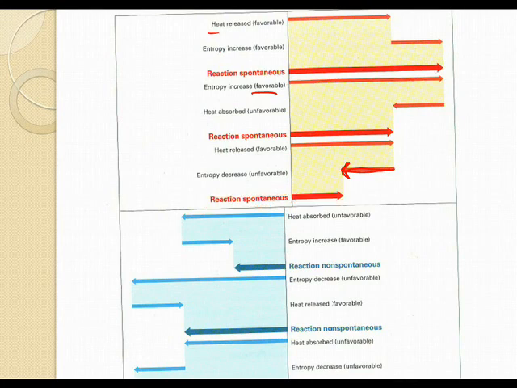Let's say we are absorbing heat. So we have to add heat to the reaction. But the entropy is still increasing in a disorderly fashion. But so much more heat was added that it becomes non-spontaneous. In this case, the entropy is decreased, even though that released a little bit of heat, but not enough heat to overcome the non-spontaneity.